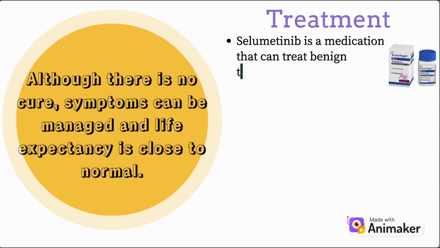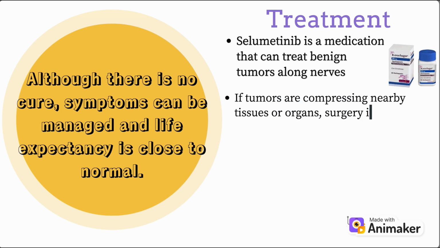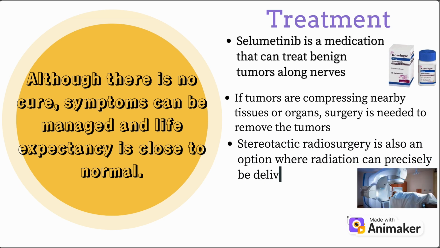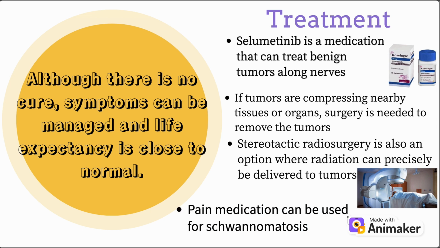As for the treatment, selumetinib is a medication that can treat benign tumors along nerves. If tumors are compressing nearby tissues or organs, surgery is needed to remove the tumors. Stereotactic radiosurgery is also an option where radiation can precisely be delivered to tumors. And lastly, pain medication can be used for schwannomatosis.